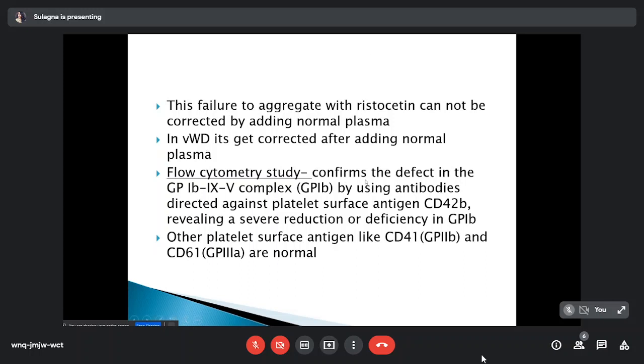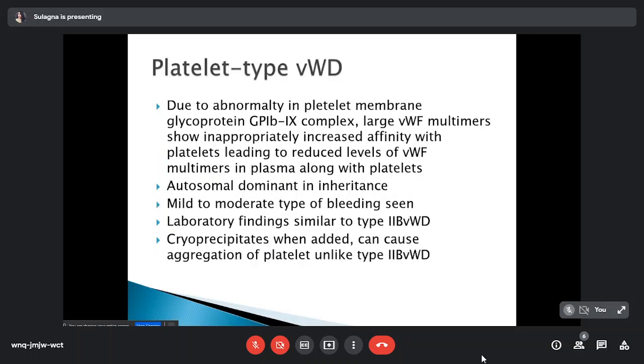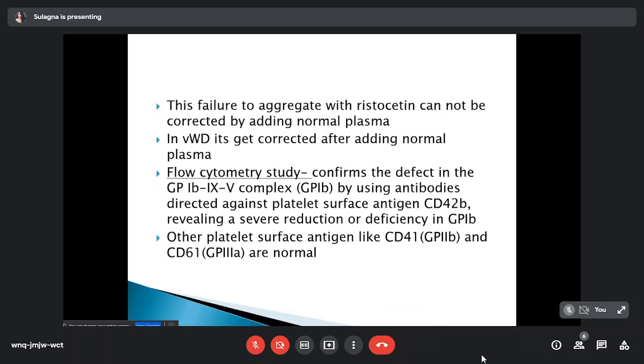Flow cytometry confirms the defect in the GP1b-IX-V complex by using antibody directed against platelet surface antigen CD42b, revealing a severe reduction or deficiency in the GP1b complex. Other platelet surface antigens like CD41 and CD61 are normal. So this is all about Bernard-Soulier syndrome.